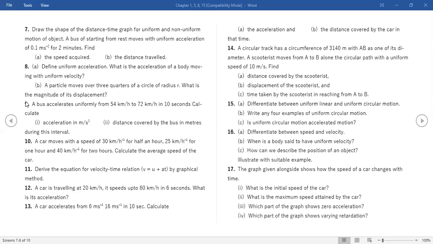Ma'am, can you solve this one? Displacement you have to calculate. That is, the person has moved from A to B. That is the diameter. So the diameter is the displacement. So find out the diameter. They have given the circumference, not the radius. Circumference is 3140. So 2 pi r is equal to 3140.